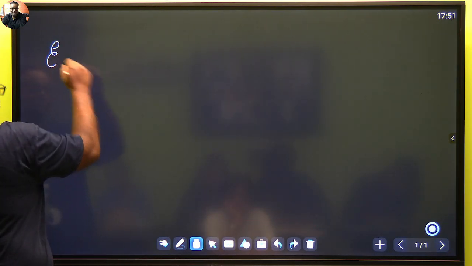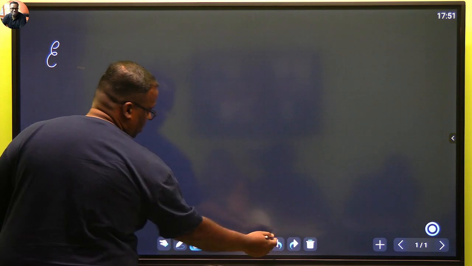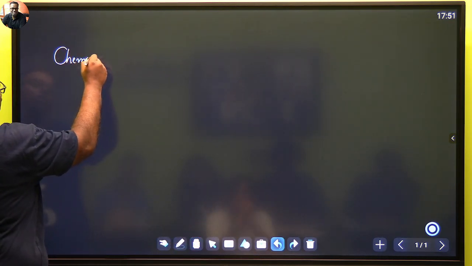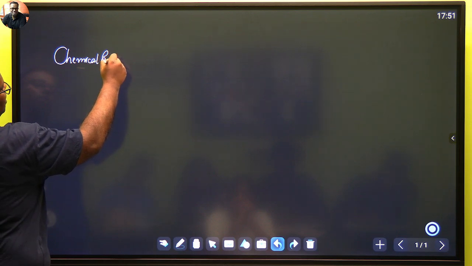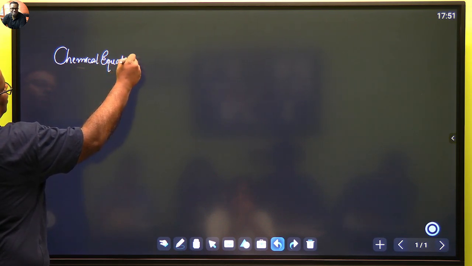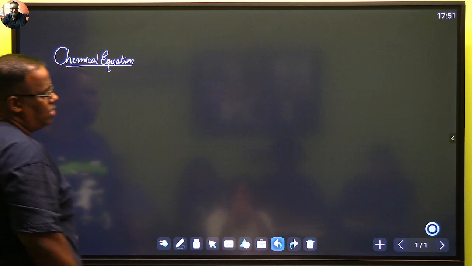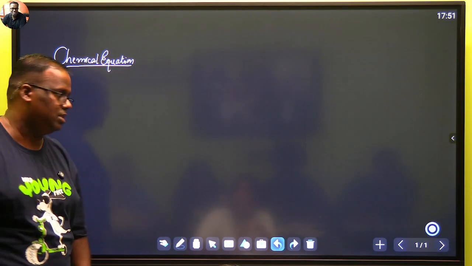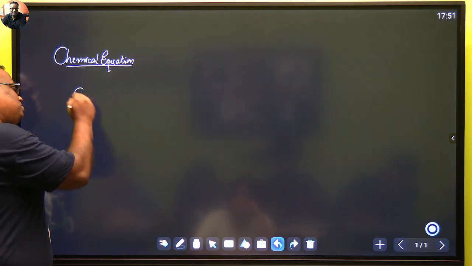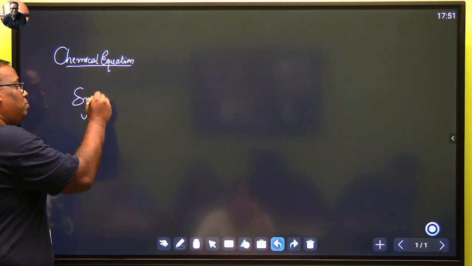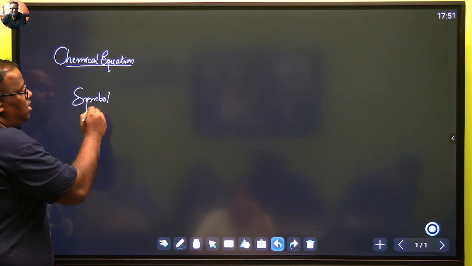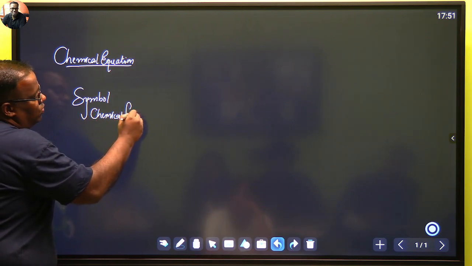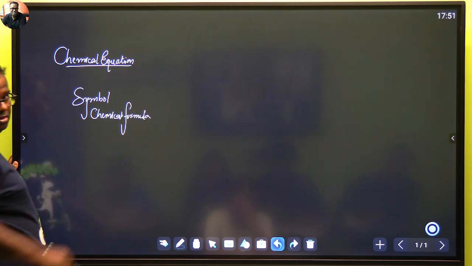Okay. So we will be talking about how to represent a chemical equation. Nobody will ask you a definition about chemical equation. So a chemical equation is a mathematical format in which you show how the reaction is taking place. Do you know the difference between, नहीं आता है तो अभी पूछ लो, बाद में मत पूछना, symbol and chemical formula? Do you know the difference or not? हाँ या ना? थोड़ा भी डाउट है तो पूछ लेना.